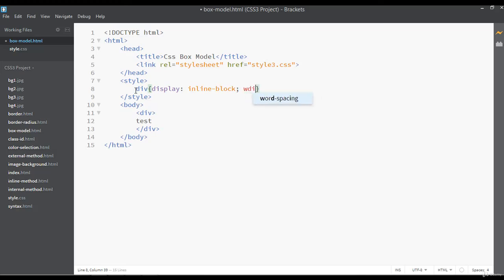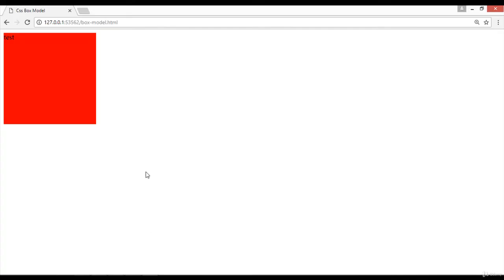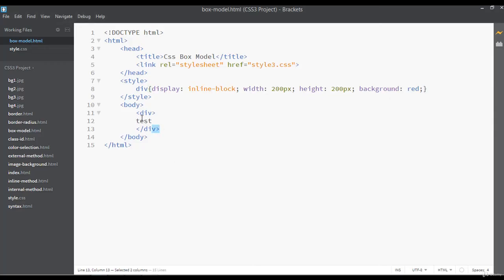So display inline-block, and you can say the width for this. Width, you can say 200 pixel, and the height the same 200 pixel, and the background for this one I am saying red. Just this is enough, save and refresh. So you can see this is 200 pixel of width and height.